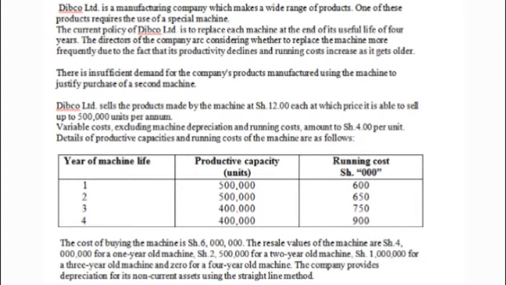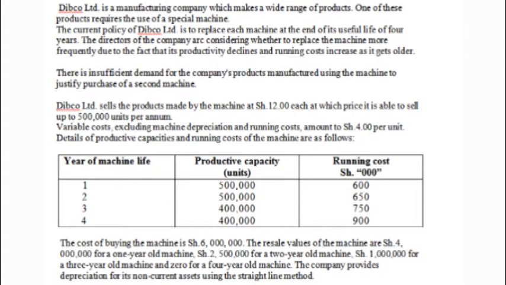There is insufficient demand for the company's products manufactured using the machine to justify purchase of a second machine. Deepco Limited sells the products made by the machine at 12 shillings each, at which price it is able to sell up to 500,000 units per annum.